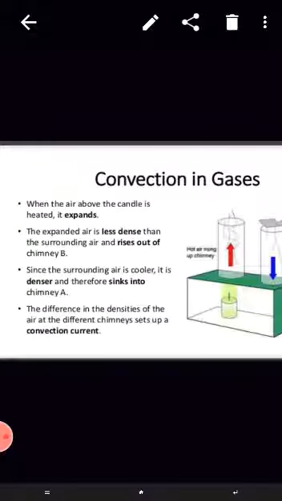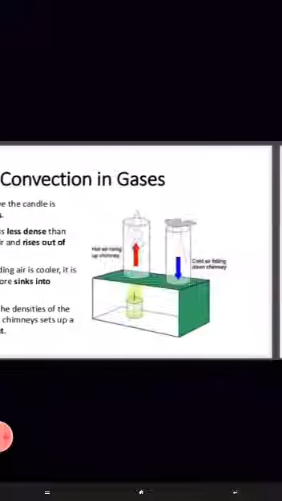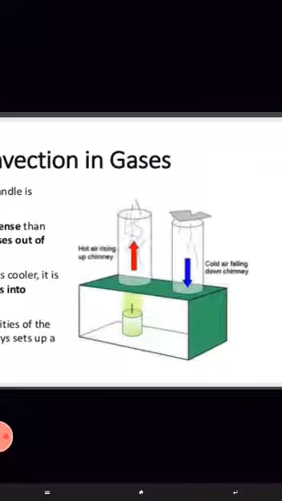Convection in gases. When the air above the candle is heated, it expands. The expanded air is less dense than the surrounding air and rises out of chimney B. Since the surrounding air is cooler, it is denser and therefore sinks into chimney A. The difference in the density of the air at the different chimneys sets up a convection current. Look at this picture: cold air falling down the chimney and hot air rising up the chimney.